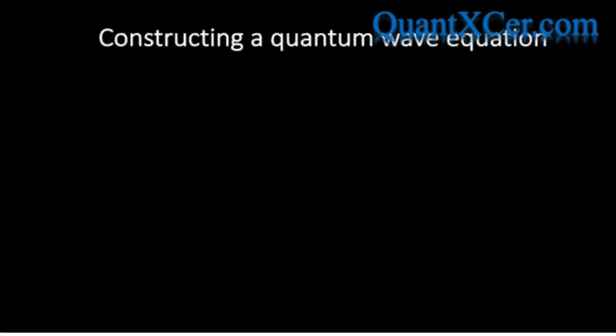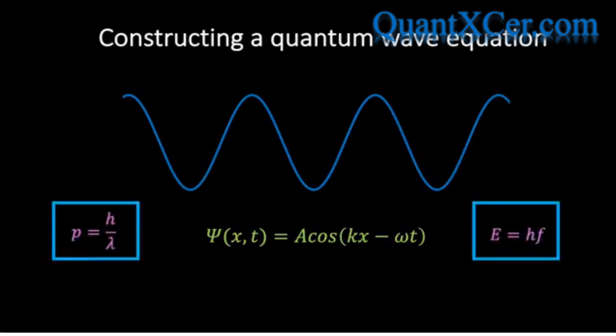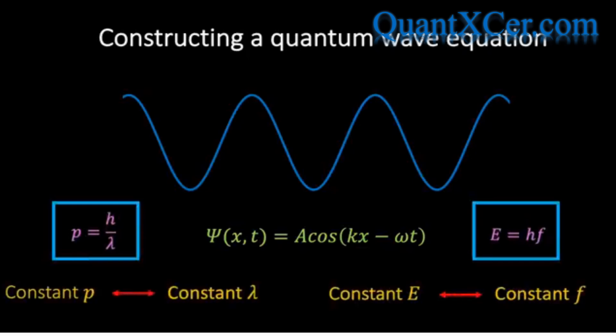Now, if a freely moving particle is to be described by an associated wave, then a reasonable first guess would be to suggest that the wave is described by a progressive travelling wave, which, as we've already seen, can be described by the following function. This makes sense as a first guess, since this function describes a wave with fixed frequency and wavelength, and according to the Einstein-de Broglie relations, if the wavelength and frequency is constant, then so is the momentum and energy, as would be expected for a freely moving particle.